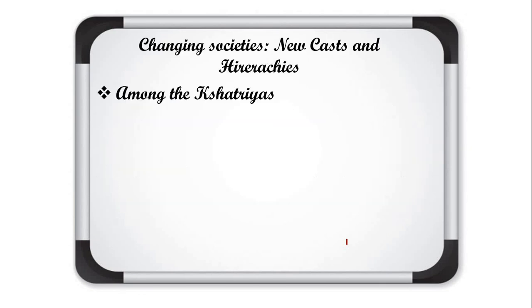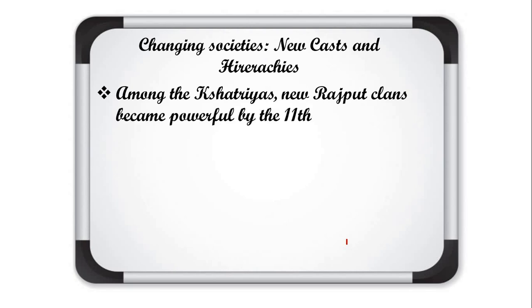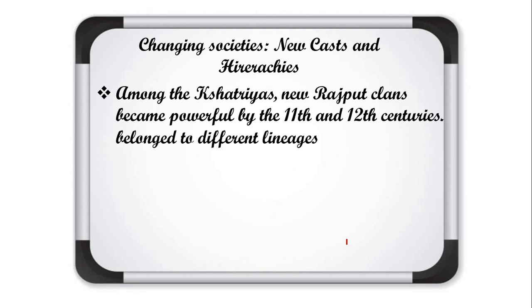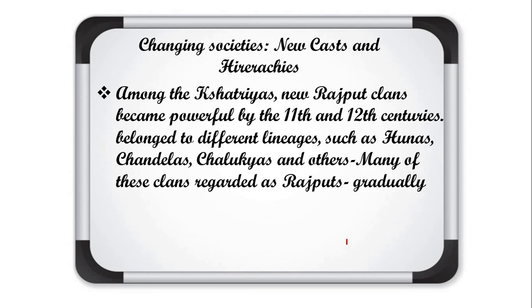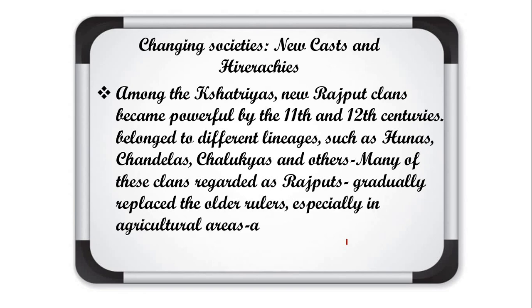Among the Kshatriyas, new Rajput clans became powerful by the 11th and 12th centuries. They belonged to different lineages such as Huns, Chandelas, Chalukyas and others. Many of these clans regarded as Rajput gradually replaced the older rulers, especially in agricultural areas.